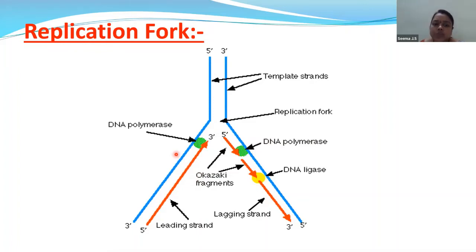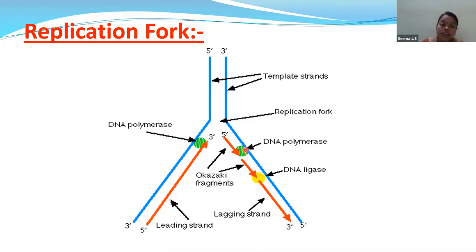So children, let us briefly know what this replication fork is. In the replication fork, we have 2 types of strands, that is the leading strand and the lagging strand. What is happening on the leading strand? DNA synthesis will occur due to polymerase 3. Firstly, RNA primase will add the RNA primer. And as a result, this DNA synthesis will take place.